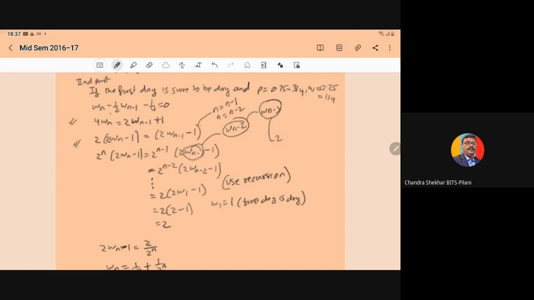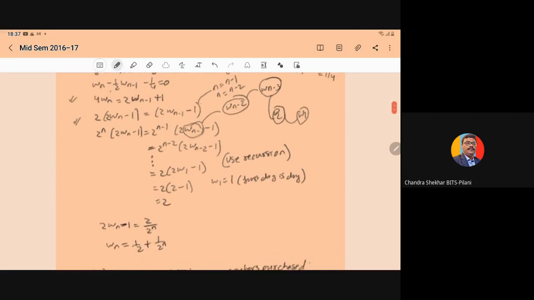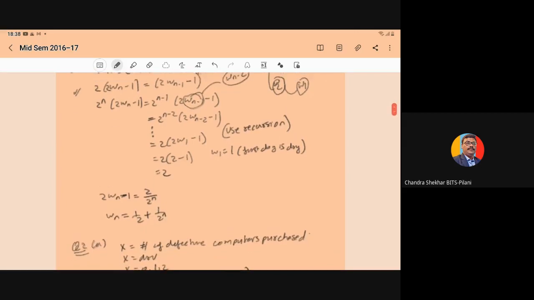So here we have w_2, and that can be written in terms of w_1. Using the recurrence relation, w_1 is given to you as 1 because it is surely dry. So w_1 is equal to 1. When we put it in, it will give you 2 into 2 minus 1, that is 2.